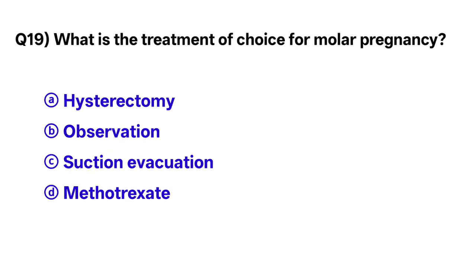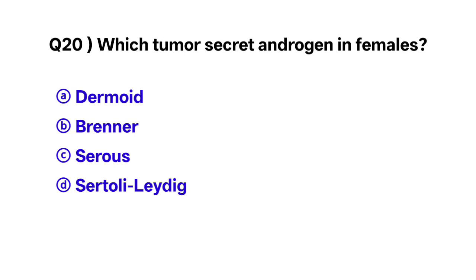Question number 19. What is the treatment of choice for molar pregnancy? The correct option is C. Suction evacuation. Question number 20. Which tumor secretes androgens in females? The correct option is D. Sertoli-Leydig cell tumor.